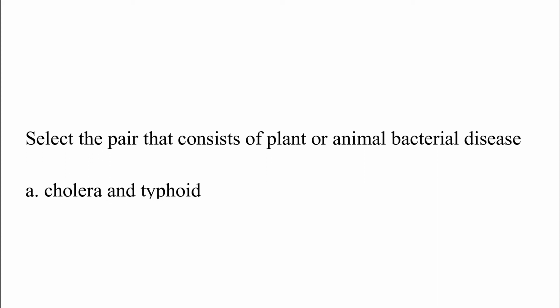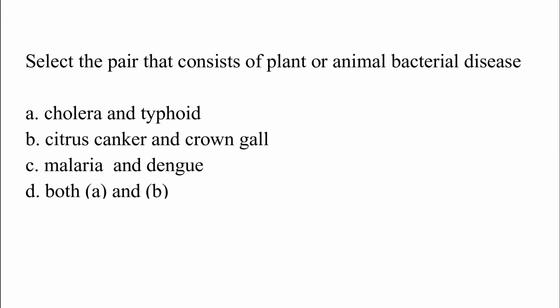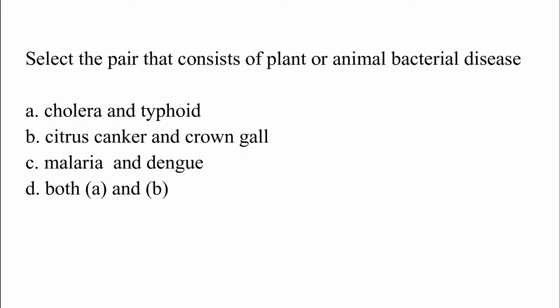Select the pair that consists of plant or animal bacterial disease. Option A, cholera and typhoid. Option B, citrus canker and crown gall. Option C, malaria and dengue. Option D, both A and B. The correct answer is option D, which is both A and B. Cholera and typhoid, citrus canker and crown gall are diseases caused by bacteria, but malaria and dengue are caused by protozoa.